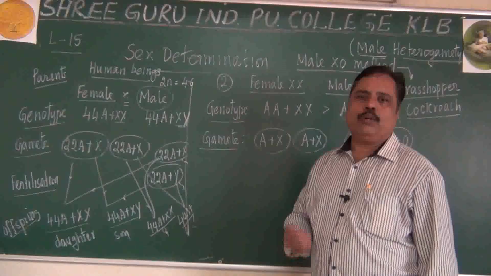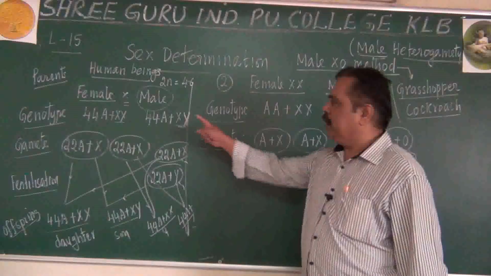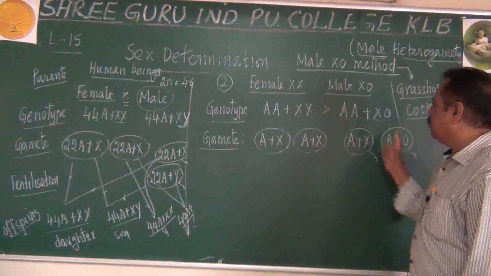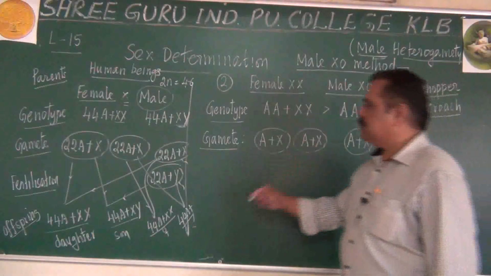They can ask one more question: give an example for male heterogamy. XY type is male heterogamy, and X0 type is also male heterogamy. Okay, this is the gamete.